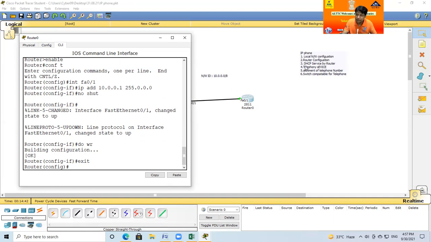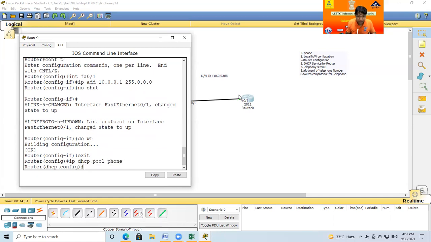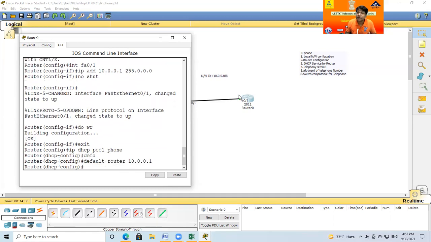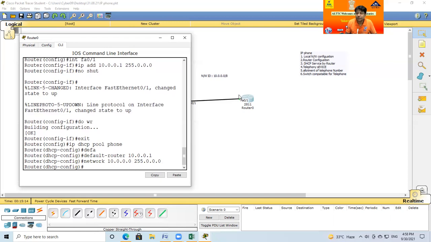Next is the DHCP services. So how to configure DHCP services? Just ip dhcp pool, for what? Phone. So just give the name phone. Default gateway I just give 10.0.0.1. This is the gateway. And what is the network IP allotment for all computers, laptops, phones? So you just write network 10.0.0.0 subnet. Okay, this is the network ID.